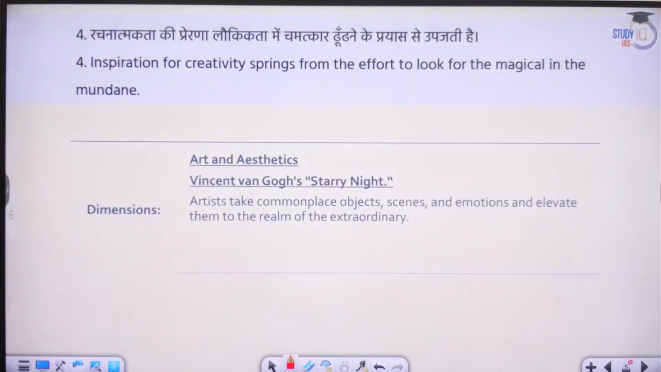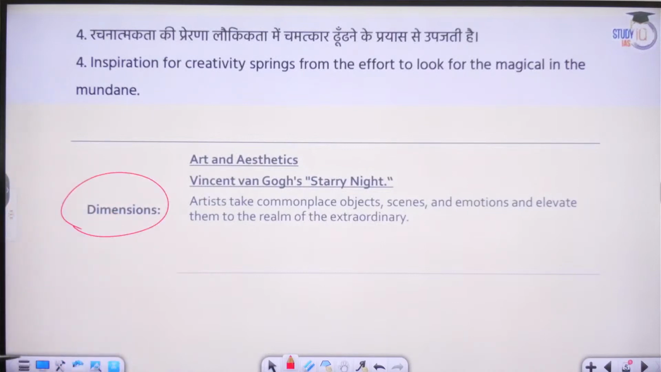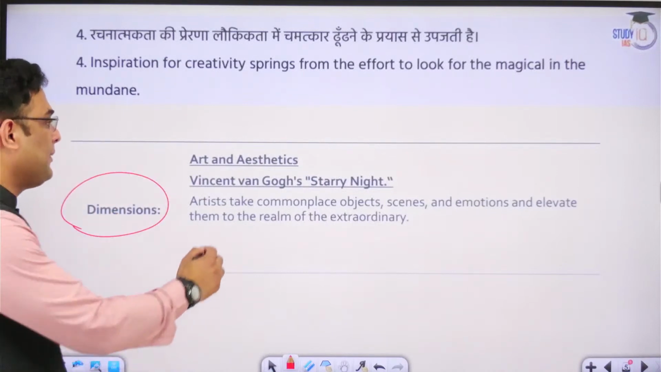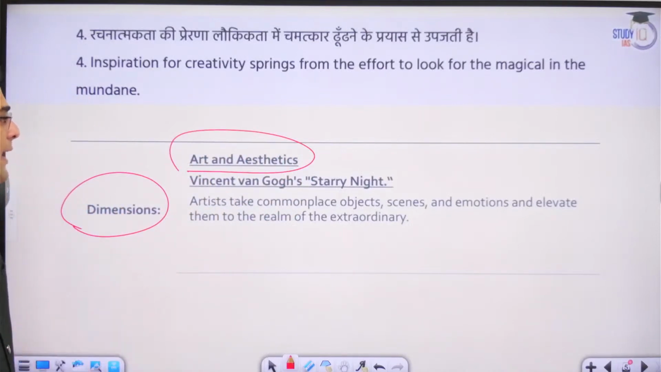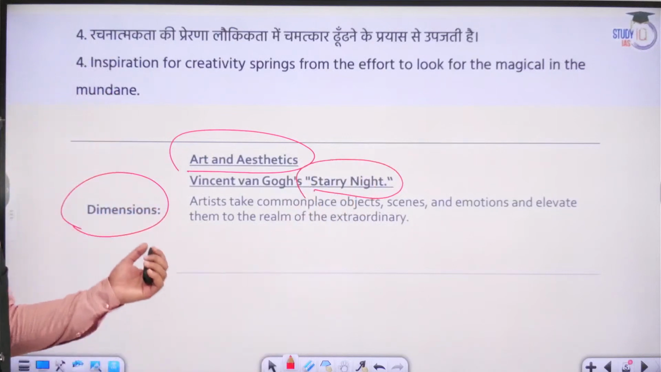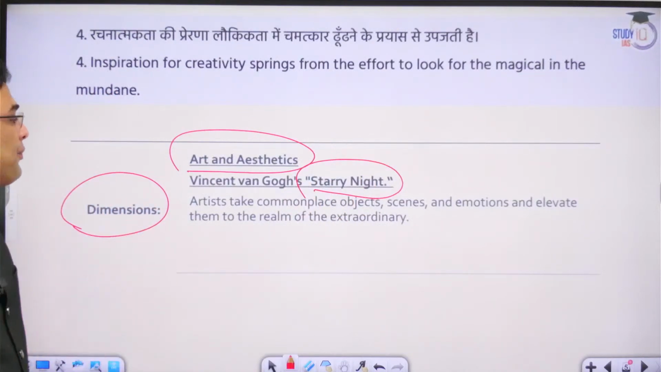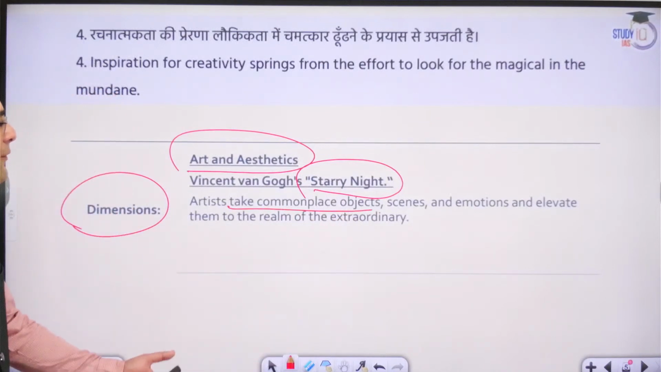Dimensions that can be brought out of it. Art and aesthetics. How can we prove that this is a reality? We can give examples from art and aesthetics. Vincent van Gogh's Starry Night. Artists take commonplace objects, scenes and emotions and elevate them to a realm of the extraordinary.